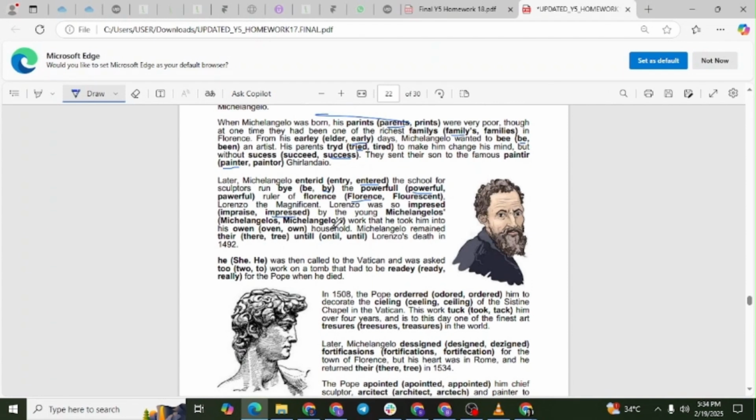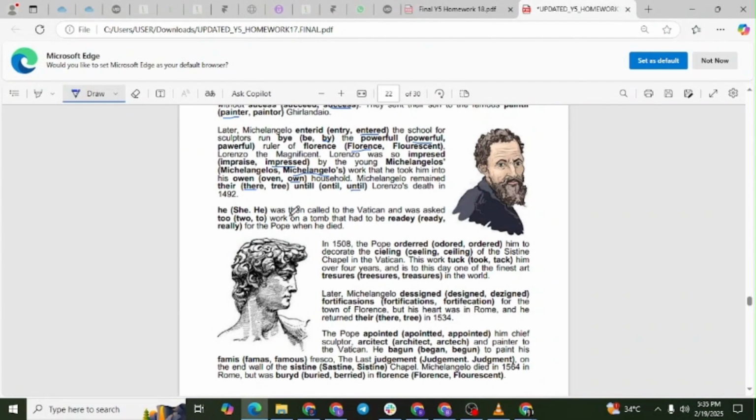Michelangelo's with apostrophe plus s. Correct possessive form. Own, not owen or oven. Shows personal belonging / household. There, not there or tree. Adverb of place. Until, not until. Correct spelling of the time preposition.